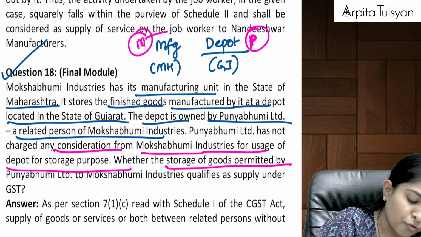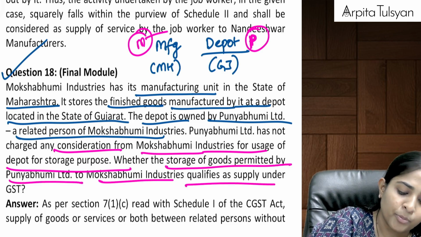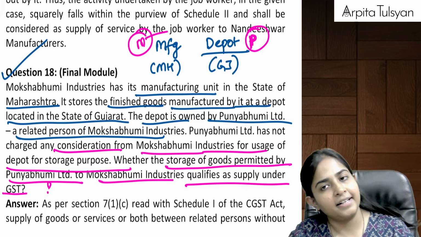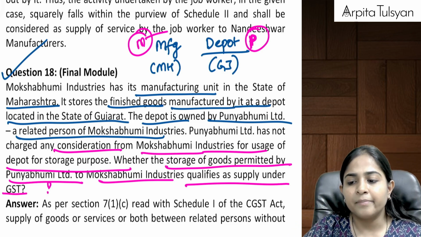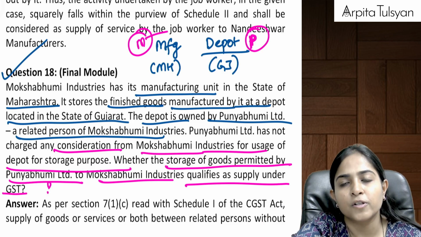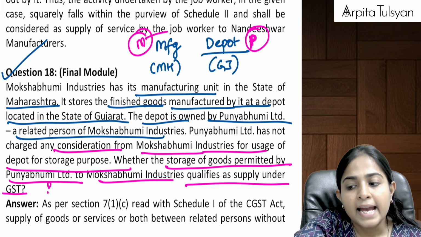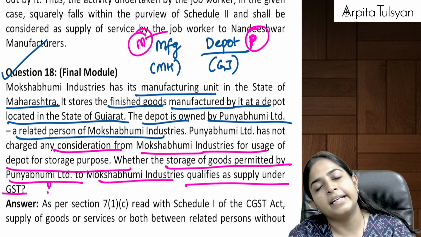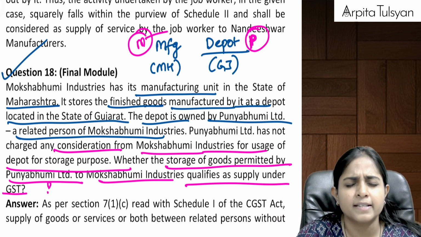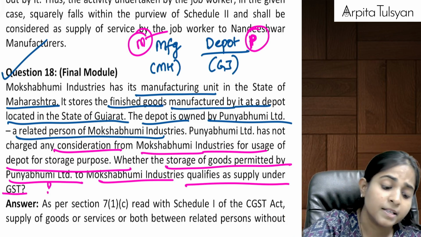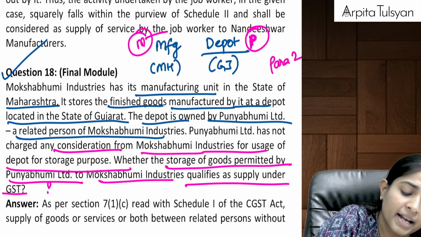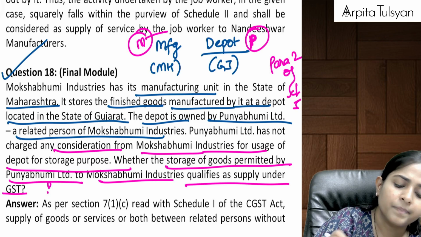Whether the storage of goods permitted by Punya Bhumi to Moksha Bhumi qualifies as supply under GST. So now can we say there is a supply of goods or services between related persons? If there is a supply between related persons and it is done for zero consideration in the course or furtherance of business, then we are covered by para number 2 of Schedule 1.